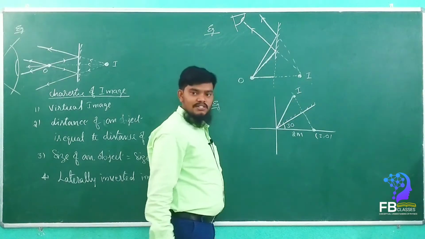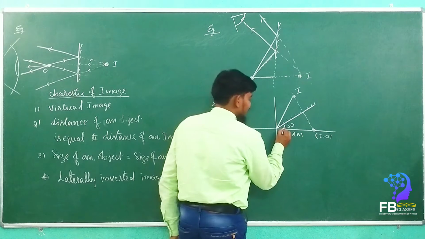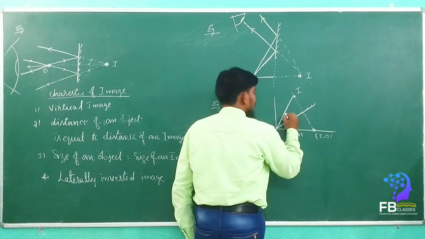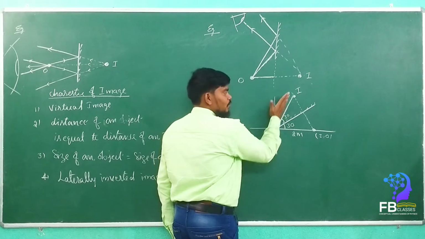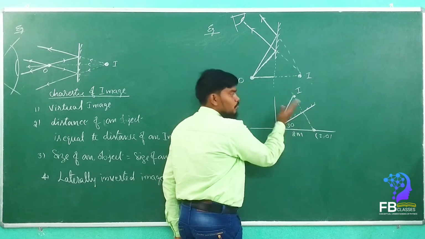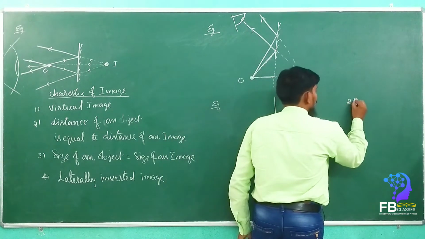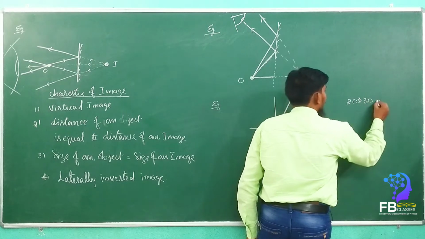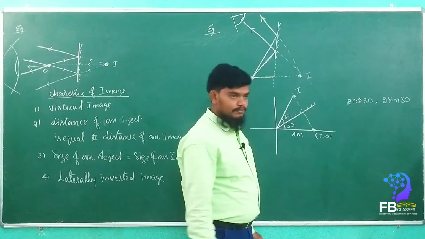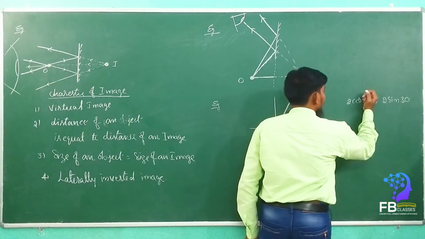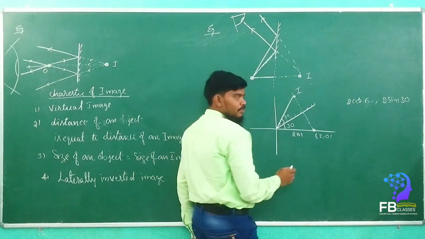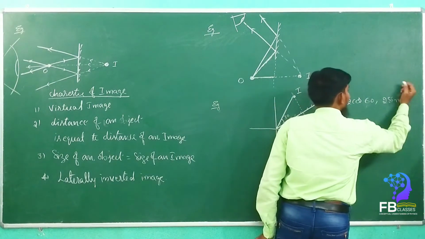What are the coordinates of this image? See here, if it is at 30 degrees, the angle of incidence is equal to the angle of reflection, so that means it is also 30. So the image coordinates are 2 cos 30, 2 sin 30. Sorry, 2 cos 60, right? See here, this is the image, so 30 plus 30 is 60. So 2 cos 60, 2 sin 60.